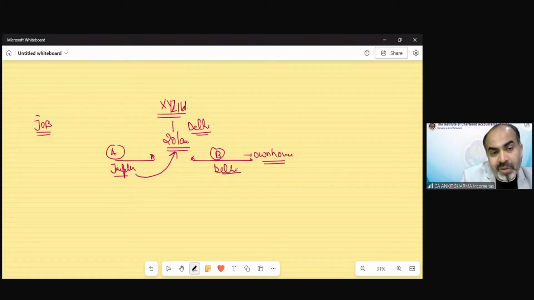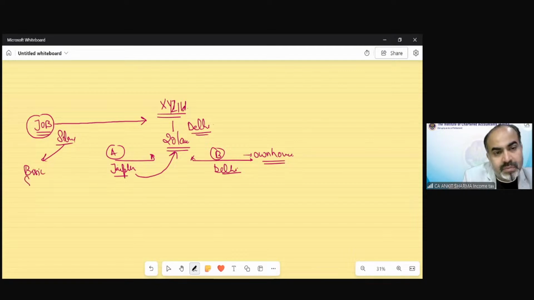So now, for the purpose of a job, when we join a job in any organization, the organization pays us a salary, which consists of basic salary and, of course, other allowances to meet the expenditure which would be important for continuing this job. The organization might provide you HRA, house rent allowance. Whether you stay in Delhi or in Jaipur does not matter, but they will provide you HRA or a rent-free house as per their policy.